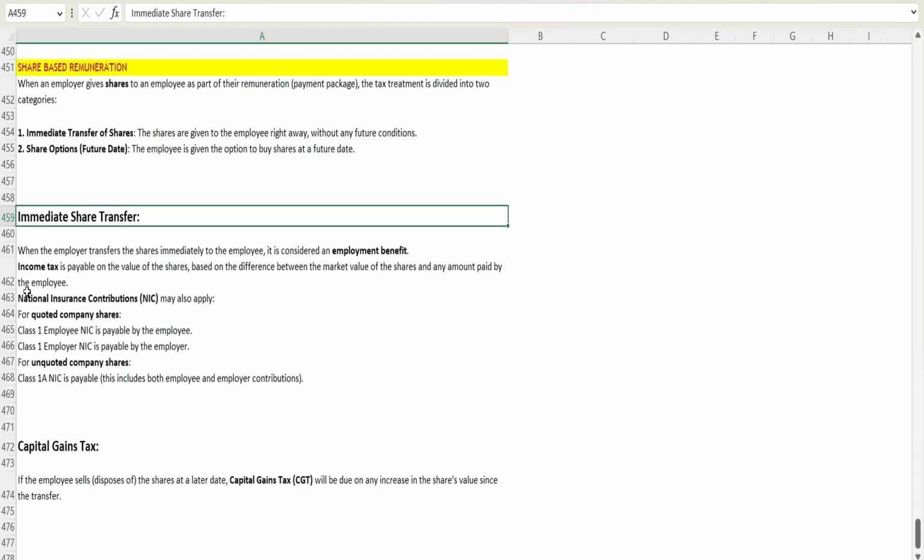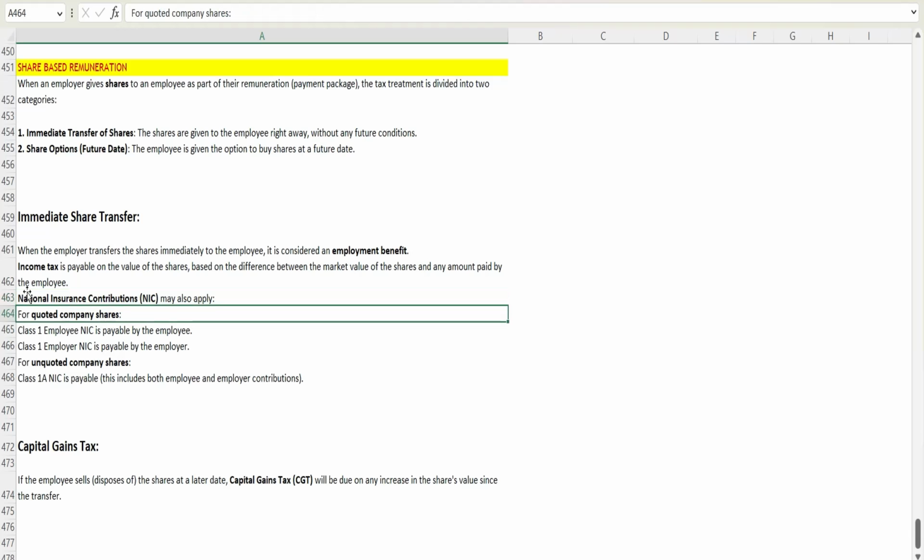And for NIC, if the share is of a quoted company, we will consider it as a cash benefit, because shares of a quoted company can be redeemed easily without any struggle. It is already quoted and well known by the public, so we will quickly get the cash benefit.